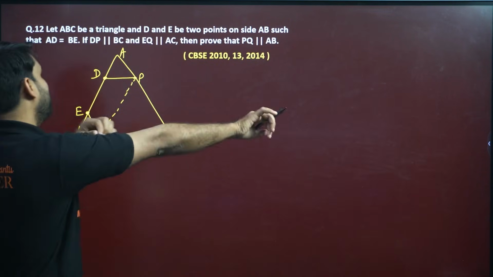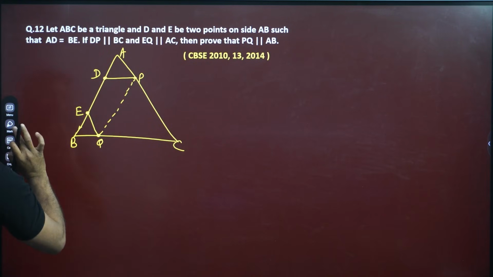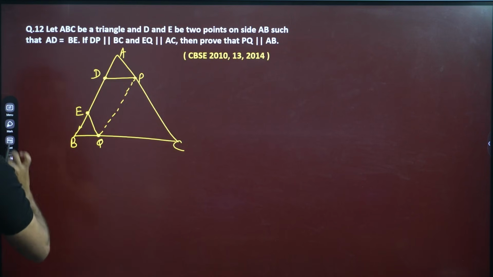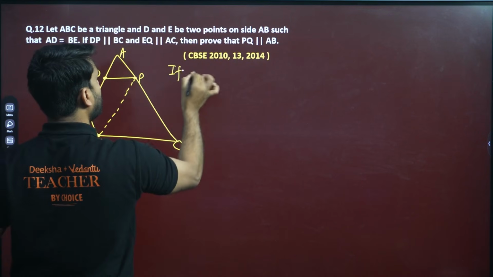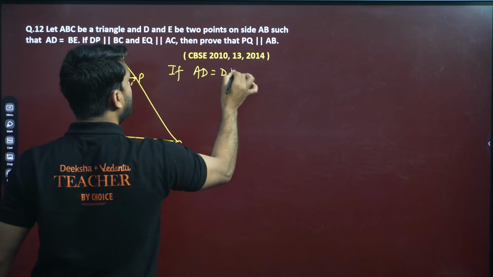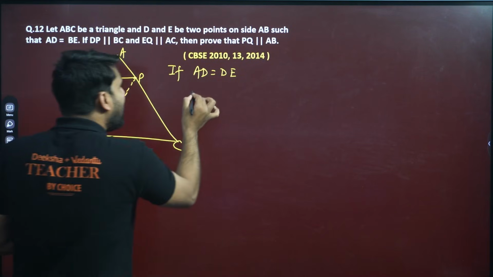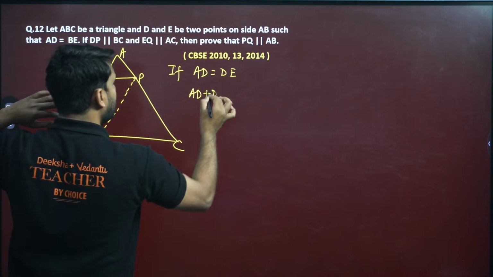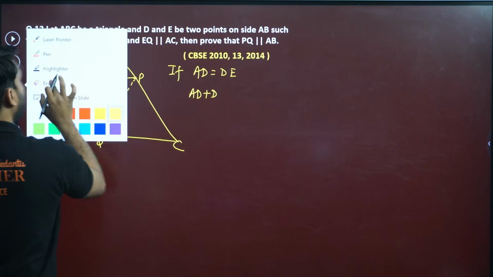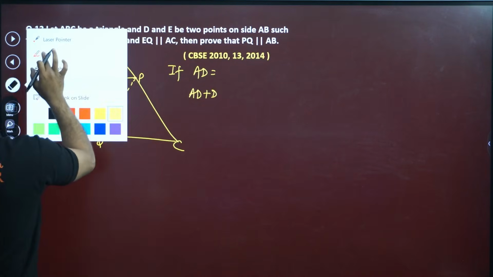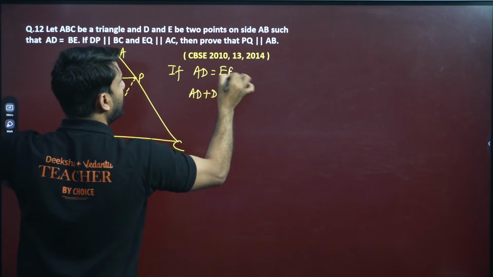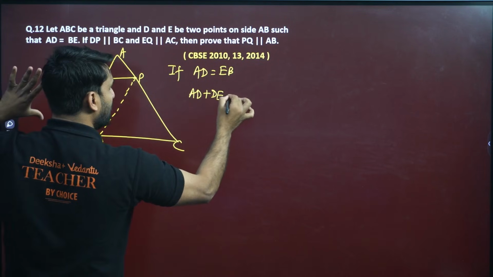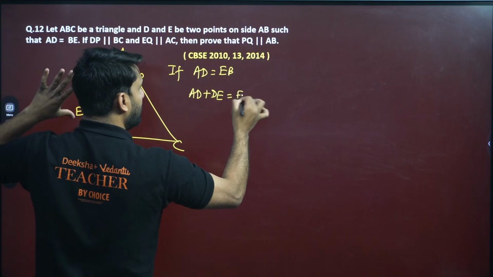So what you need to do here, my dear champions, look. Here AD is equal to EB. Do one thing: if we add DE to both sides, AD plus DE equals EB plus DE. I have added DE to both sides.